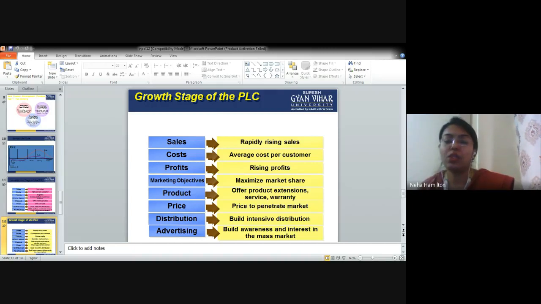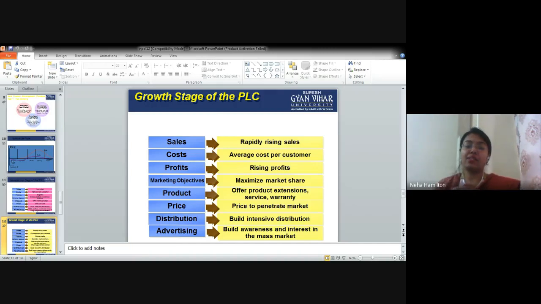Next is distribution. Build intensive distribution. Earlier it was selective distribution in the introduction stage, where we were distributing the product where the footfalls were high. But here, intensive means we are covering almost all the distribution channels where the product can be successful. We are going to each and every corner, each and every region, and we want to cover all the areas where the target market is residing, so as to increase the market share.